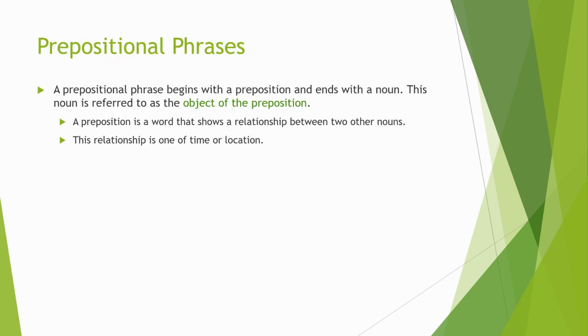Prepositional phrases. A prepositional phrase begins with a preposition and ends with a noun. Now, hopefully, you're a little familiar with the prepositions after going through that worksheet. So again, a prepositional phrase begins with a preposition and ends with a noun. Basically, the first noun you come across, that shows, hey, boom, that's the end of the prepositional phrase. This noun is referred to as the object of the preposition.